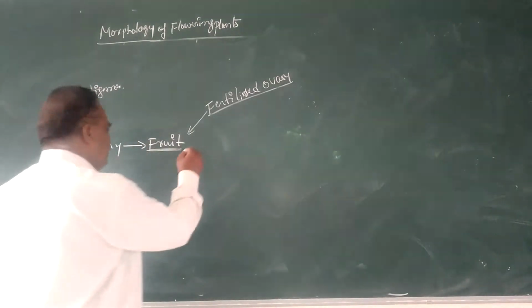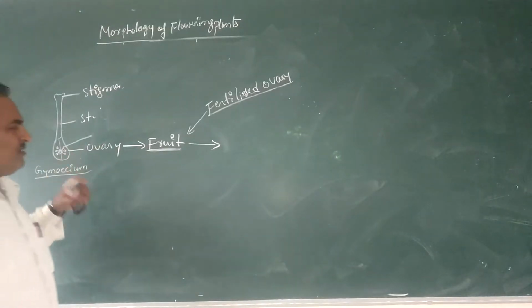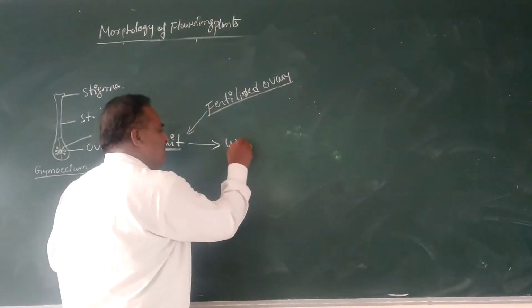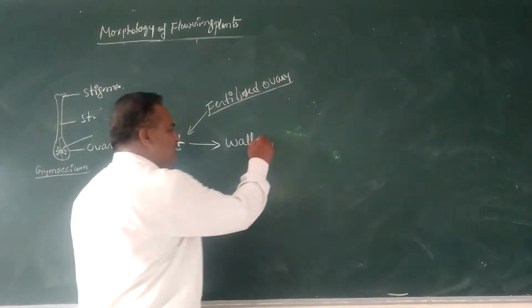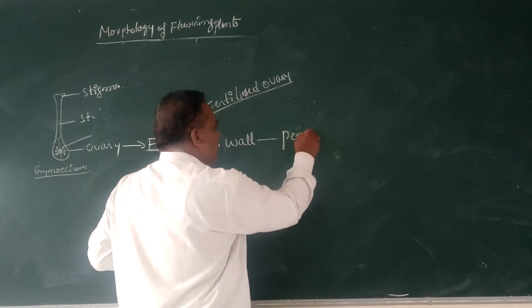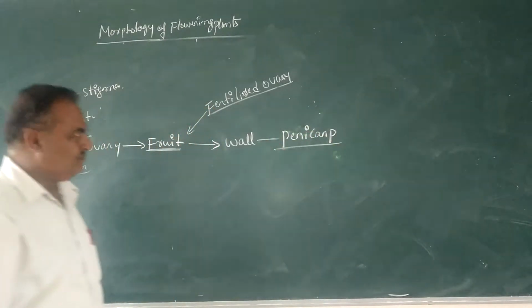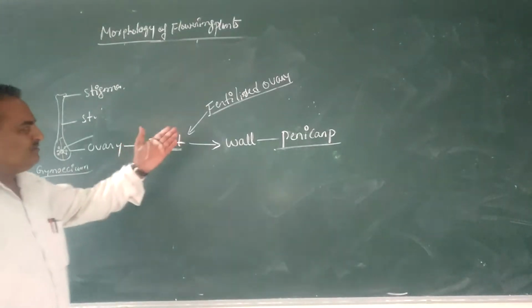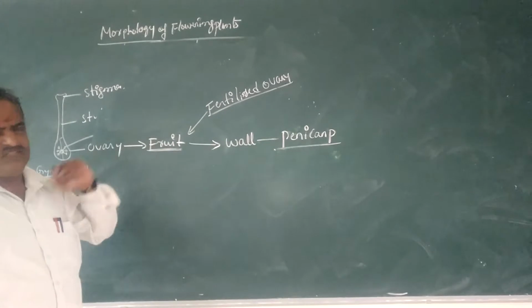The fruit is usually covered by a fruit wall. That fruit wall is called the pericarp. Here, fruit means matured ovary or fertilized ovary.